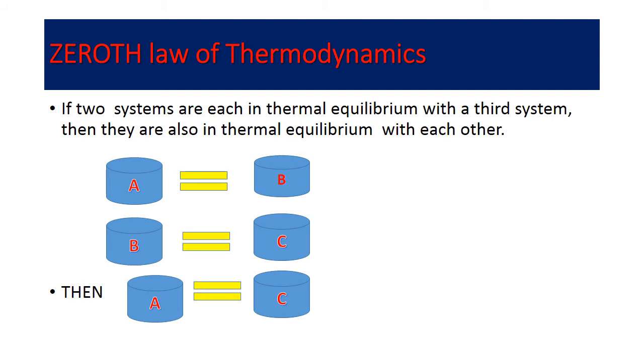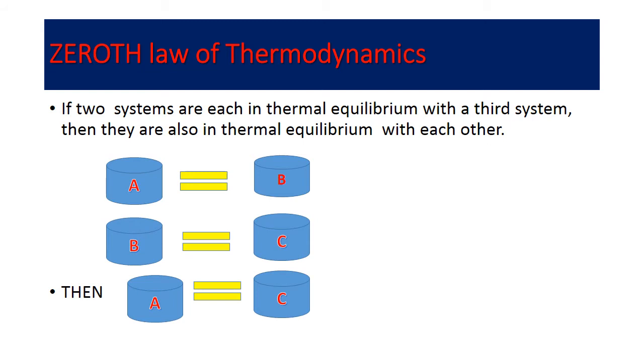Observe the figures carefully. There are three cylinders shown, A, B and C. The temperature of cylinder A is TA, temperature of cylinder B is TB, and temperature of cylinder C is TC.